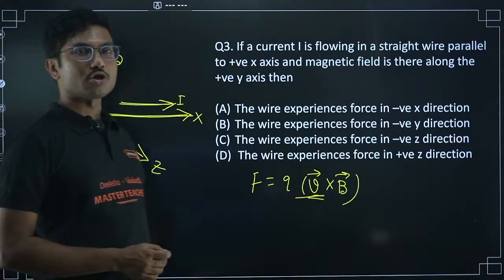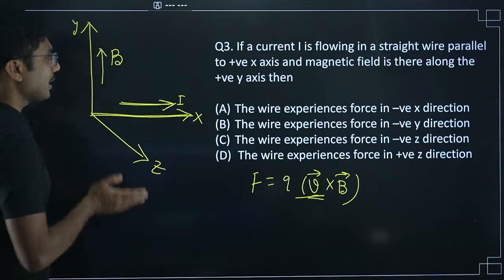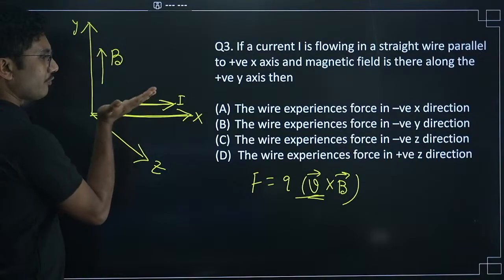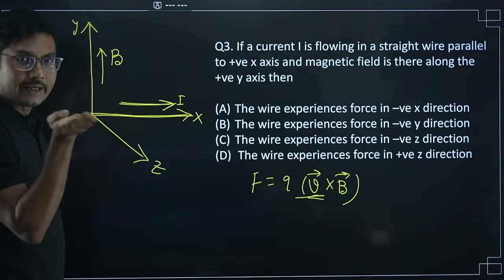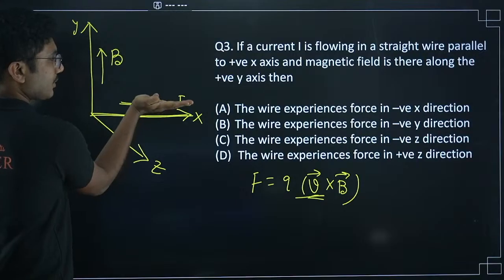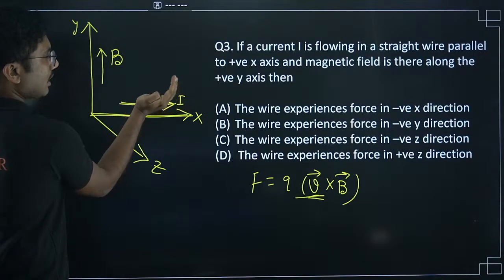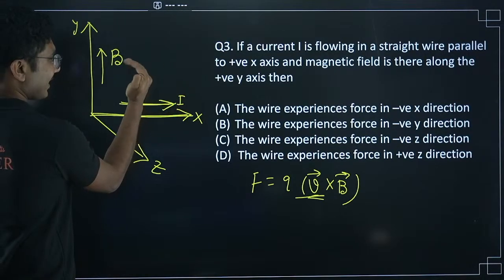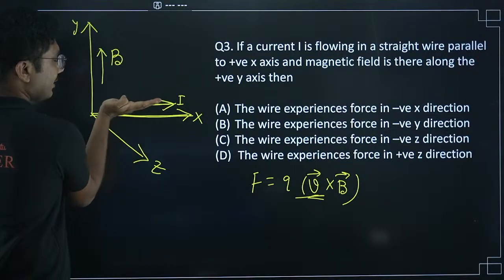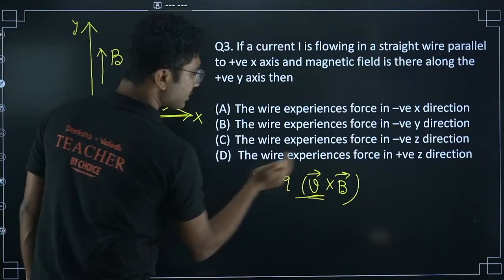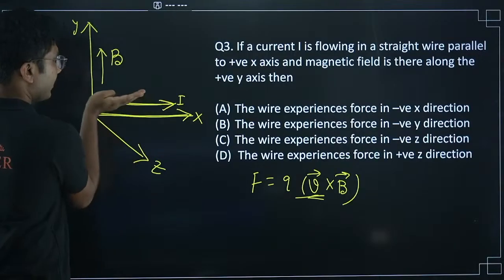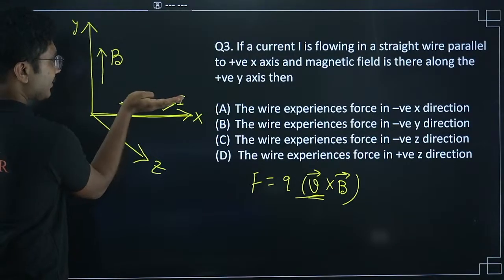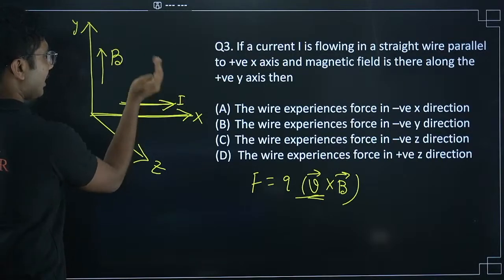Now how to find the cross product? To find the cross product, first you align your fingers in the direction of the first vector, then you curl your fingers towards the second vector. Okay, so I cross B, or V cross B. I cross B is also correct, by the way. So I is in this direction, B is in this direction, so this will be the cross product.